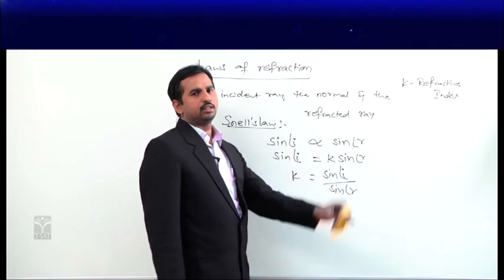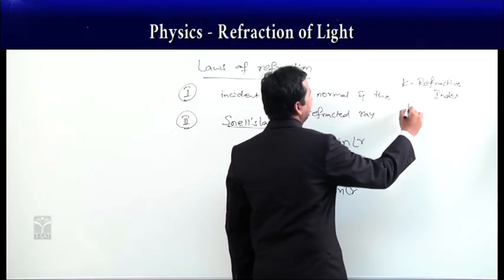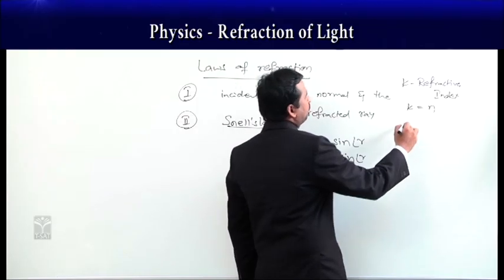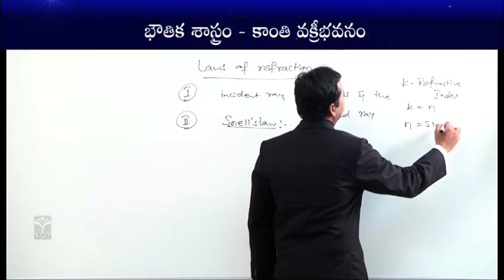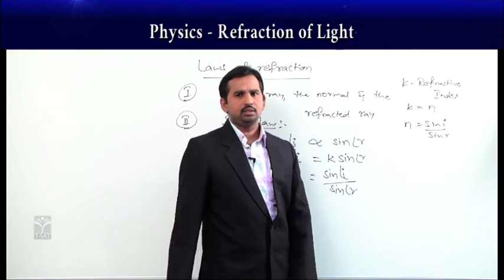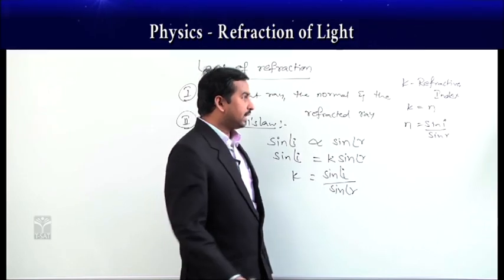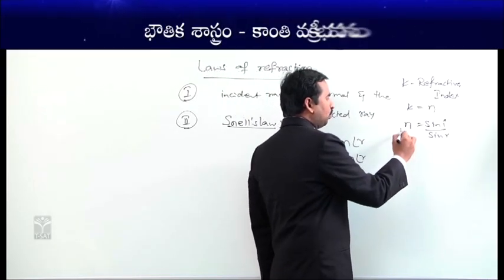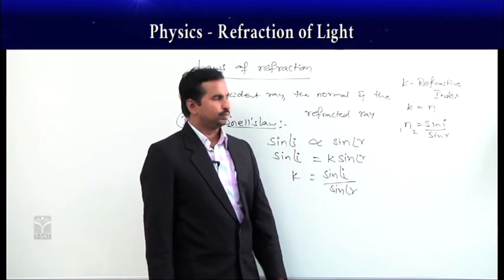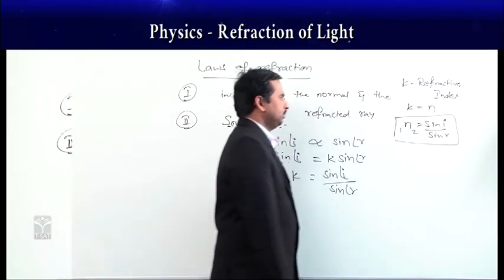Refractive index means the coefficient of the medium, and it is represented with the letter n. Then finally our Snell's law becomes n is equal to sin i by sin r. As the light ray is going from one medium to another medium, we can represent that as n 1 to 2. This gives you the mathematical form of Snell's law.